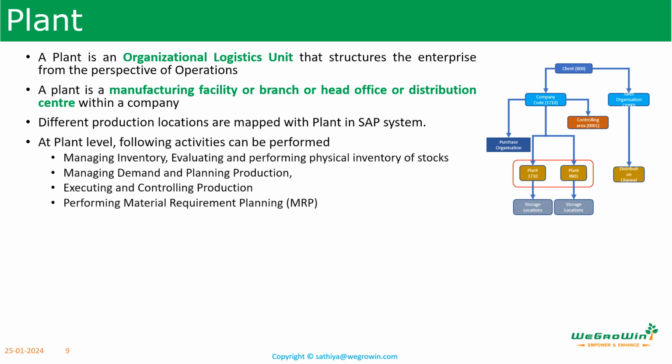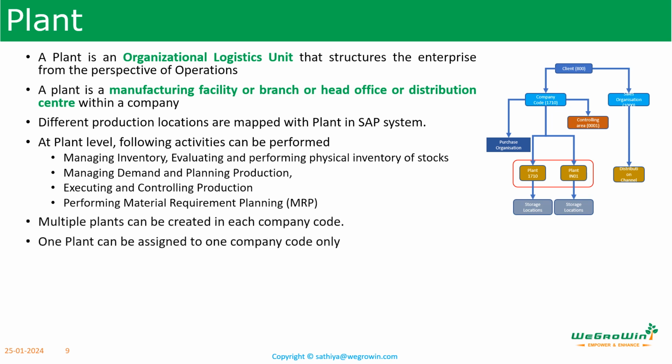At the plant level, we can perform the following tasks: managing inventory, evaluating and performing physical inventory, managing the demand, planning the production, executing and controlling production, performing material requirements planning. In the organizational structure of the SAP system, we can assign only one company code to a plant.